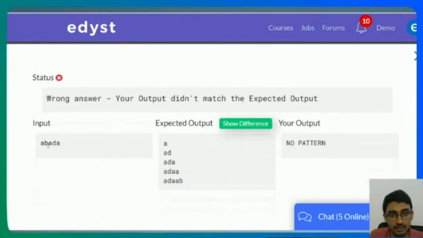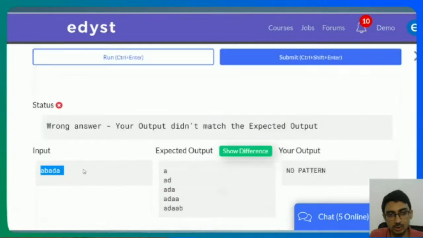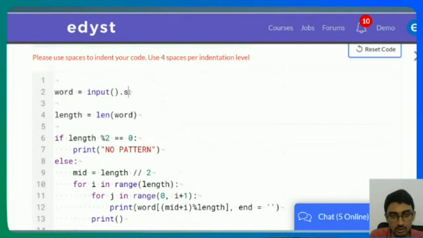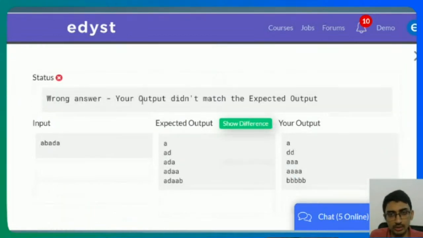Okay. For ABADA, it's actually printing. I see. All right. So I think what's happened here is the extra space has come. So again, in Python, what you can do is you can just simply do input dot strip to avoid that extra space. All right. Cool.